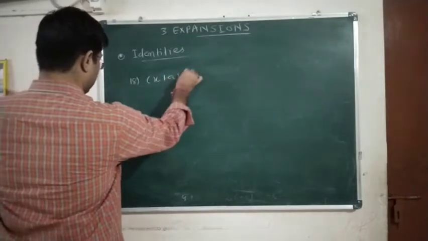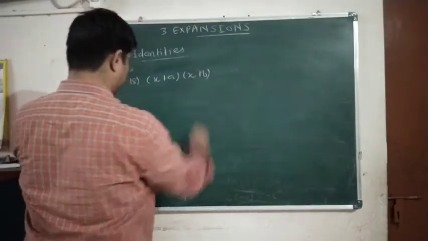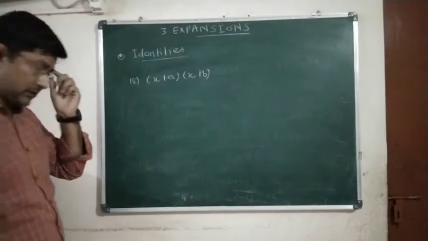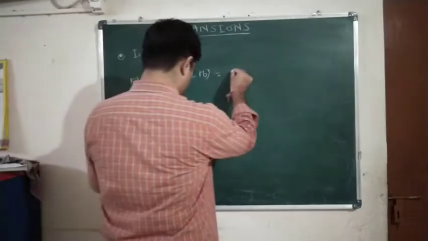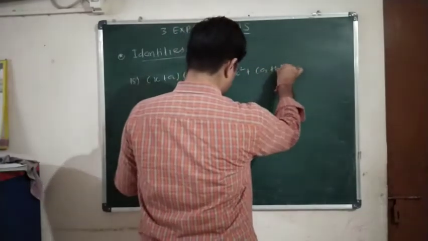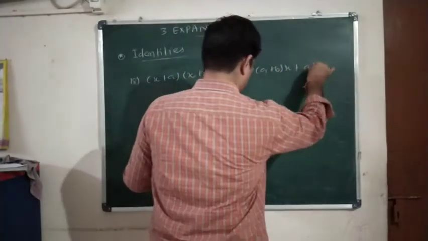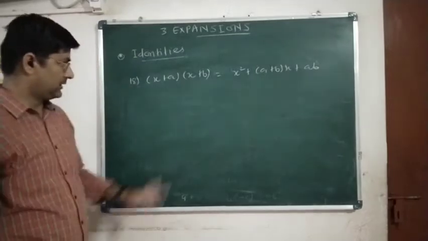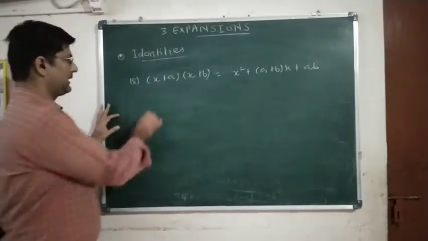(x plus a) into (x plus b). If both the brackets contain plus symbol, then we can write this answer as x square plus (a plus b) into x plus ab. Yes or no? This can be easily understood by multiplying.